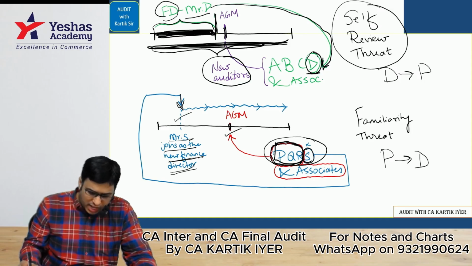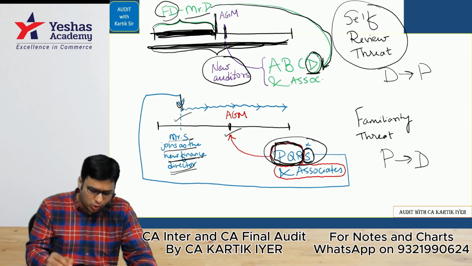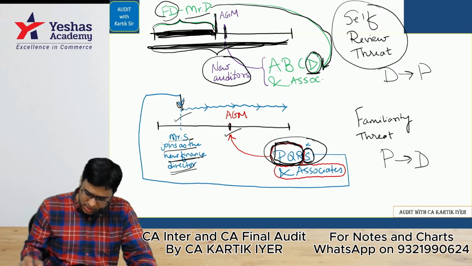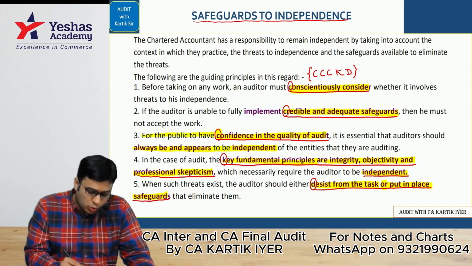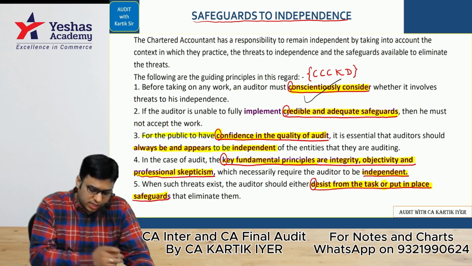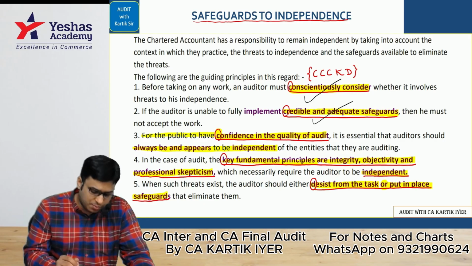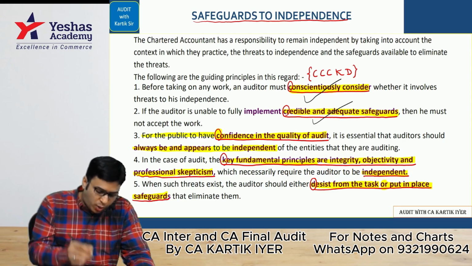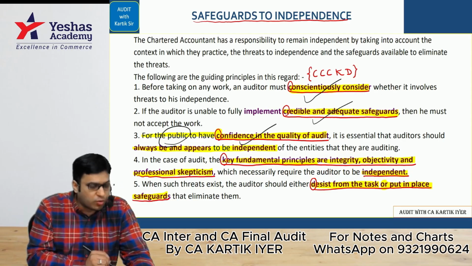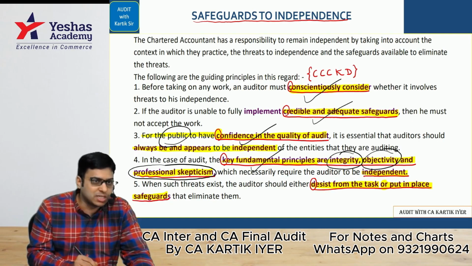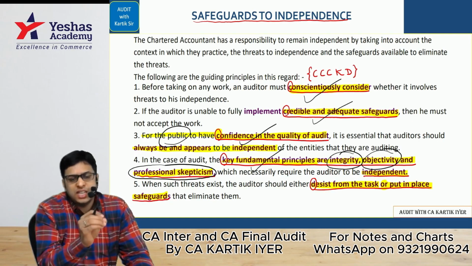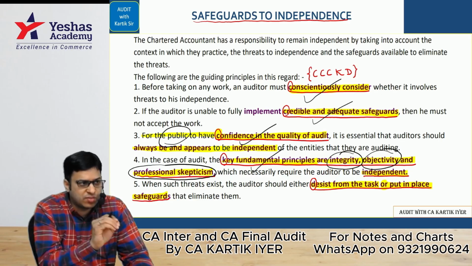In that we did something called safeguards to independence, in which we did a code called CCCKD. What are the safeguards to independence the auditor can take? He should consciously consider whether he is doing the right thing or the wrong thing. He should have credible and adequate safeguards in place. For the auditor, it is most important that the public should have confidence in the quality of audit. The auditor should always have key fundamental principles in mind, that is integrity, objectivity, and of course a questioning mind, that is professional skepticism. And the auditor should either not accept the work or accept the work with safeguards.